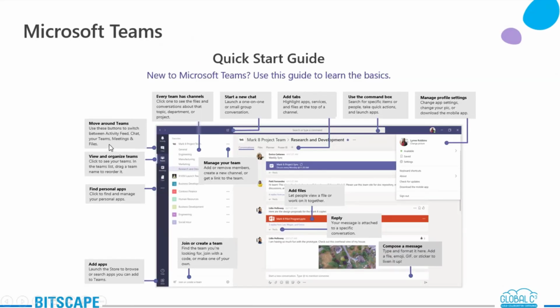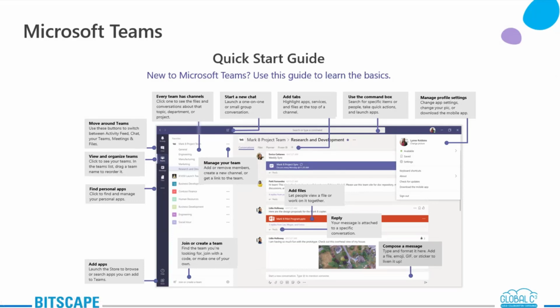Moving on, let's have a quick start guide. As of now, I'm showing you this on this screen, but I'll also show you the live demo of how exactly the Teams interface looks. When you see the Teams interface, at the top right corner you'll have your profile. It's very friendly.